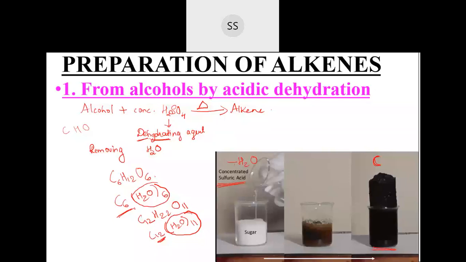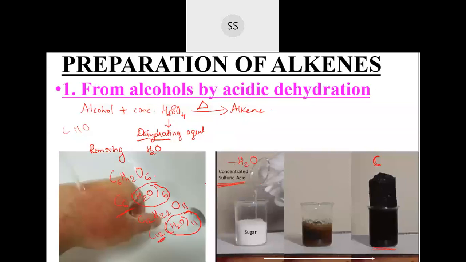But some compounds will be left with carbon and hydrogen. Now one more example: if it falls on the skin, you can see a person pouring water here, because when concentrated acid falls on the skin, initially it causes redness. After some time the whole skin becomes black, because even our body is made up of carbon, hydrogen and oxygen. There is 70% water in our body and we are made up of carbon as well, because at the end ashes remain if it's burned.